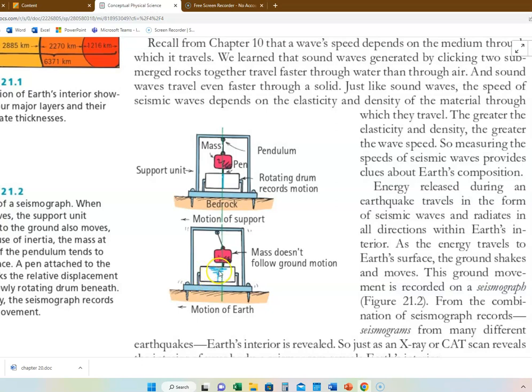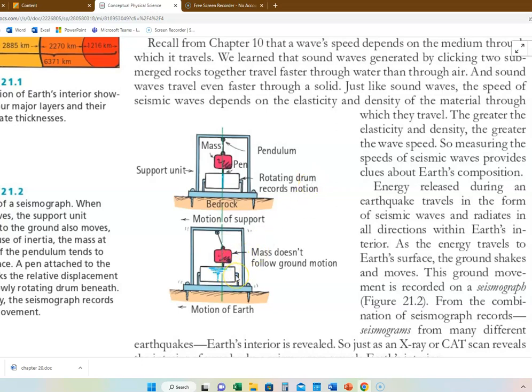You roll it along at a constant rate, and then, of course, as I just mentioned, the P waves are the ones that show up first, and then the S waves, and then if there's any of the Love waves or the Rayleigh waves, they'll show up as well. All right, so that's a seismograph, right?